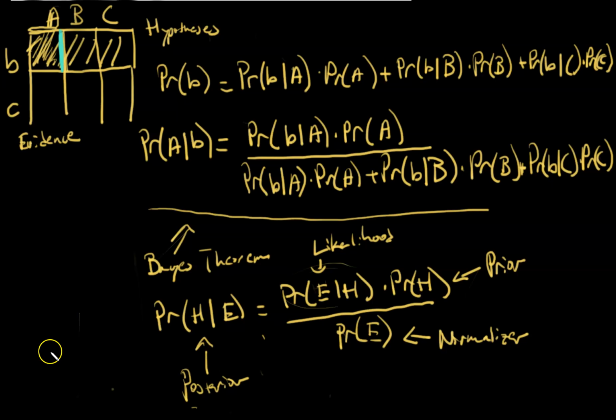Okay, welcome to part 2. If you haven't seen part 1, I would encourage you to go back and watch that video first before watching this video. In part 1, we derived Bayes' theorem, and we're going to go through the calculation of this formula right here in this video.